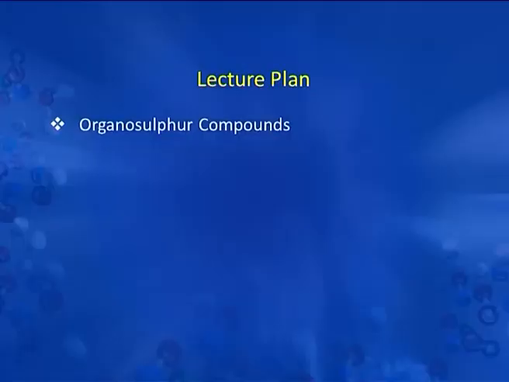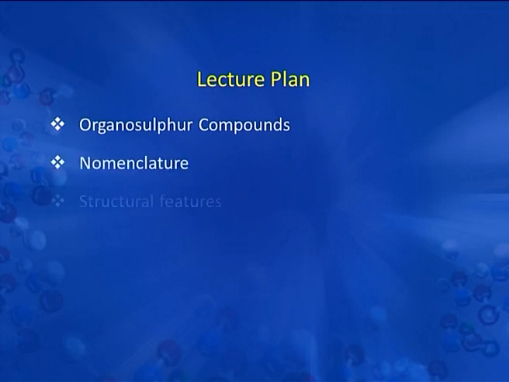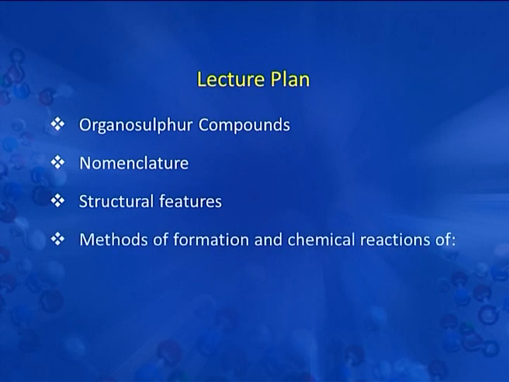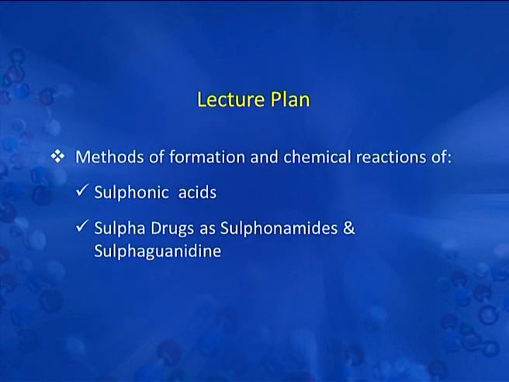Among 20 common amino acids, 2 are organosulphur compounds. The antibiotics penicillin and sulphur drugs both contain sulphur in their constituents. So, in our lecture plan we will discuss all these categories of sulphur compounds, or we may say the organosulphur compounds, in the given module: their introduction, nomenclature, structural features, methods of formation and chemical reactions of thiols, thioethers, sulphonic acids, and sulphur drugs such as sulfonamides and sulfa-guanidine.